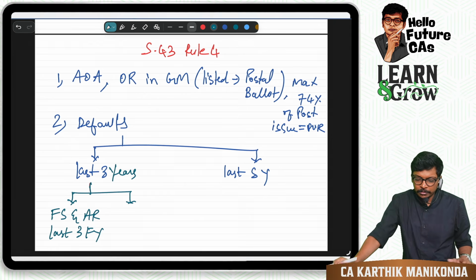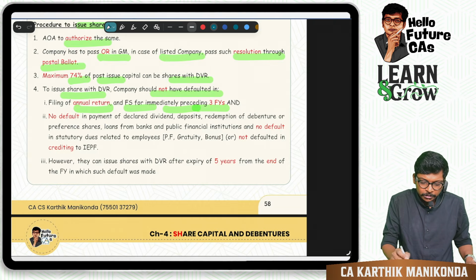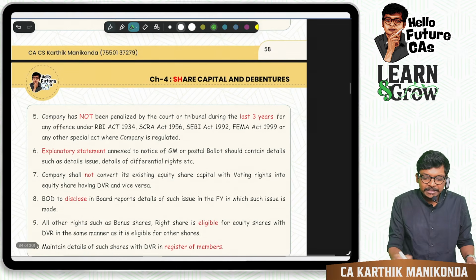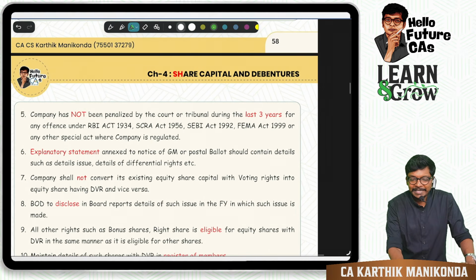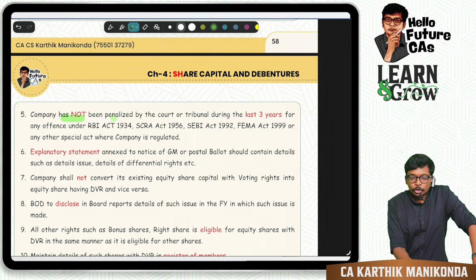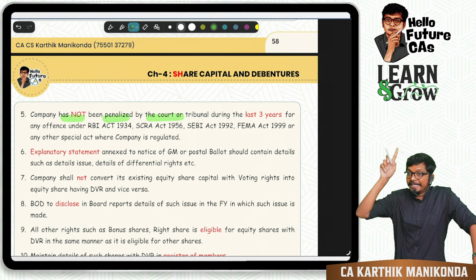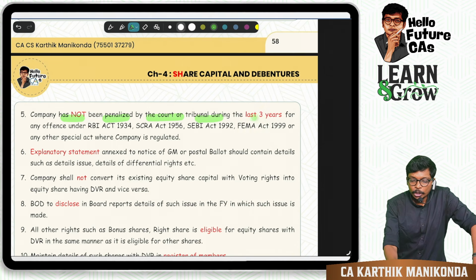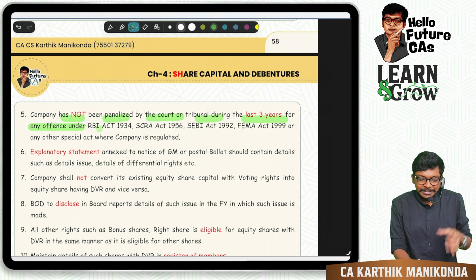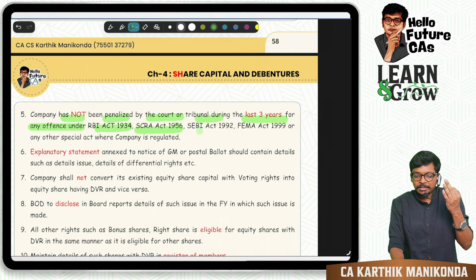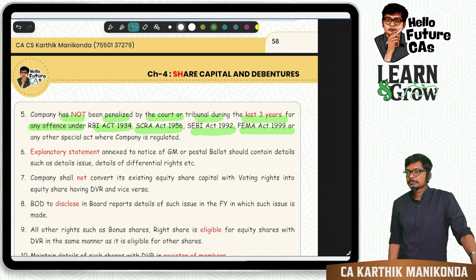Following? Understanding? Okay. Then they are also saying there are some other acts, very, very important acts. The company should not have been penalized by the court or tribunal during the last 3 years for any offense under the RBI Act, SCRA Act, SEBI Act, FEMA Act.